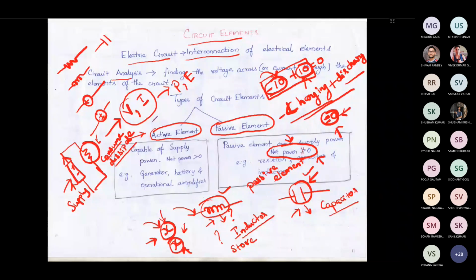But the active element can supply more power. Here it need not store the charges, and it need not consume. It is going to supply continuously, where the net power is greater than 0. Okay, I hope that you have understood this. If you have any doubt you can ask, else we can proceed further.